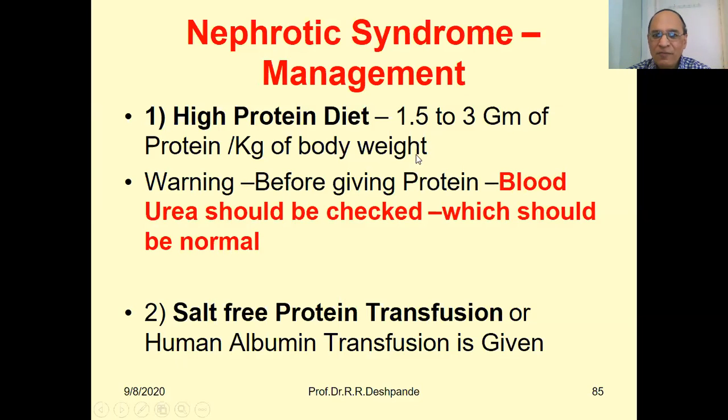So give 1.5 to 3 gram of protein per kilo of body weight. But when you are giving proteins to the patient, be cautious, my dear friends. Doctors, students, teachers, before giving proteins you must check the blood urea. Usually nephrotic syndrome will not show high urea. But if urea is very high, then you should not give proteins in high amount, because high urea, that is uremia, indicates severe kidney damage. So you should be very cautious while giving.